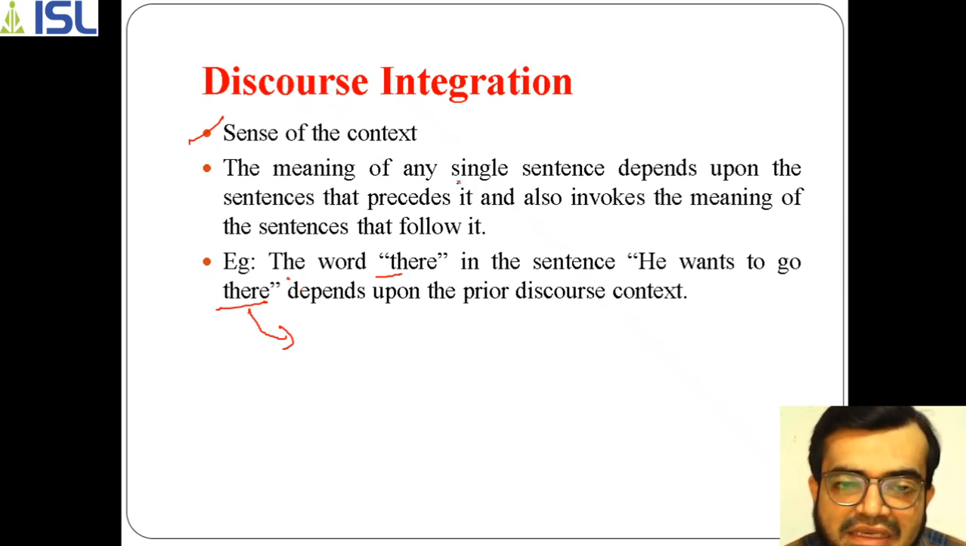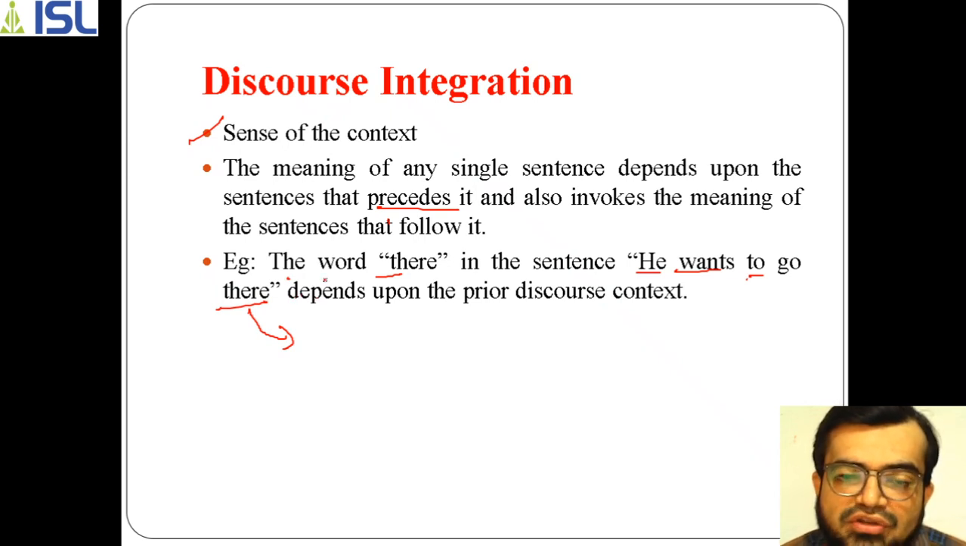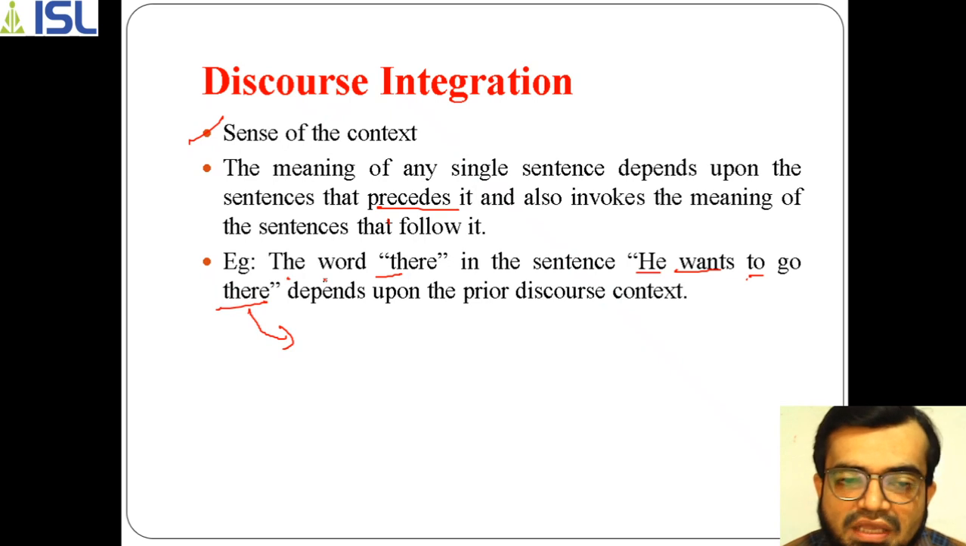So the meaning of any single sentence sometimes does not depend only on the existing sentence. It has to depend on the sentence which precedes it. Precedes means it comes before. If we directly take the sentence "he wants to go there", the machine can't understand that. So there should be a sentence before it that lets the machine know where the person wants to go, that is, the location.